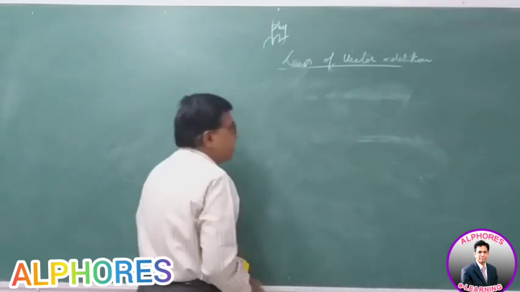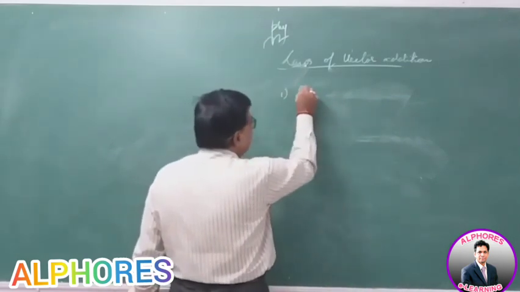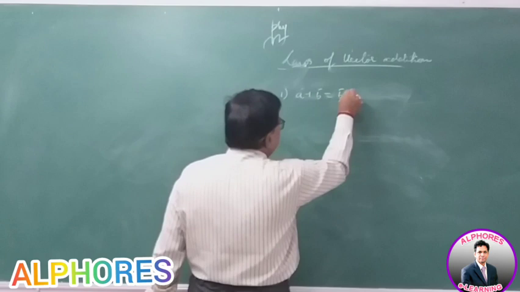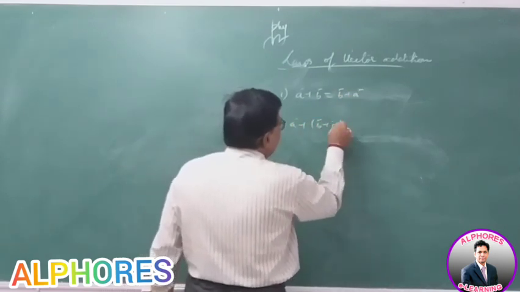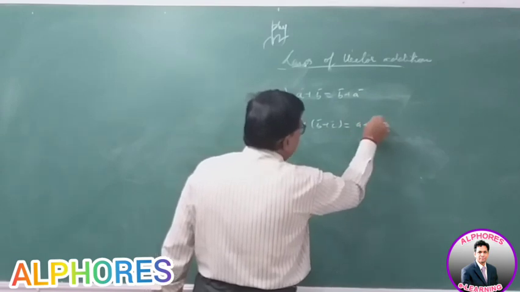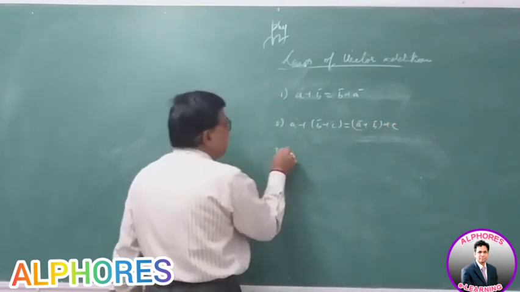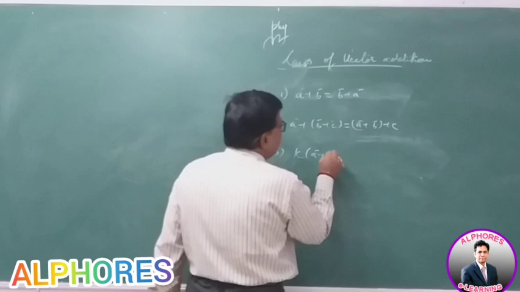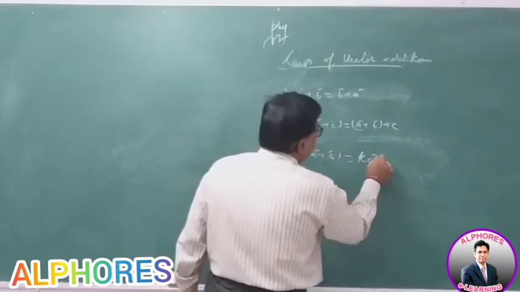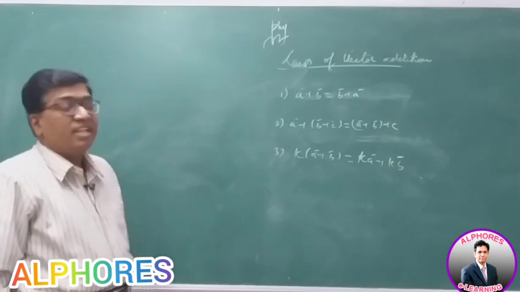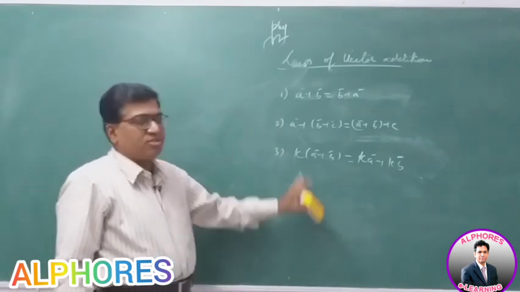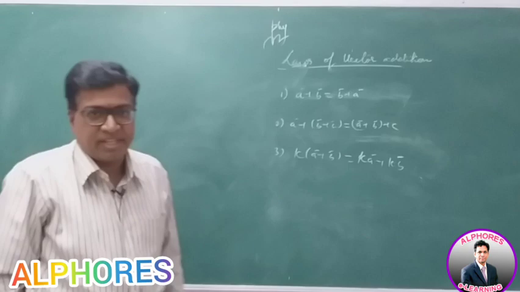So this way, these are the laws of vector addition. Putting them all together, first one is the law of commutation, A bar plus B bar is B bar plus A bar. Second one is the law of association, A bar plus of B plus C is A plus B plus C. Third is the law of distribution, K of A bar plus B bar is Ka bar plus Kb bar. These are the major laws. Every vector has to obey these laws. Then only it is said to be a vector. Okay, right? Thank you.